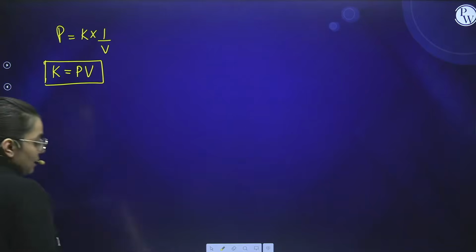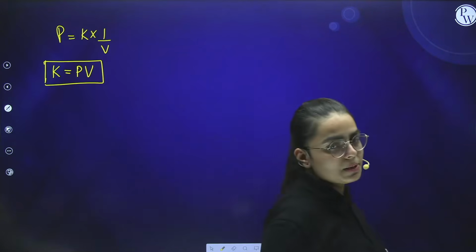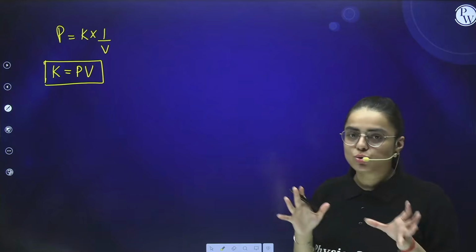Now see, there are some cases when they will give you in the question paper that you have two stages. In these two stages, what do you observe?